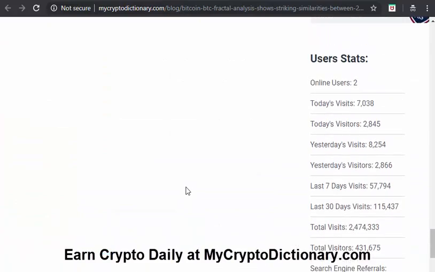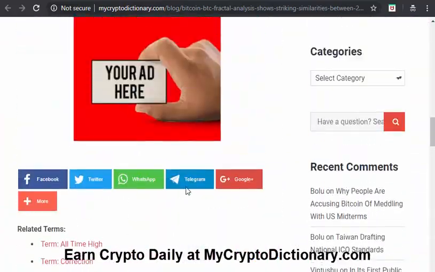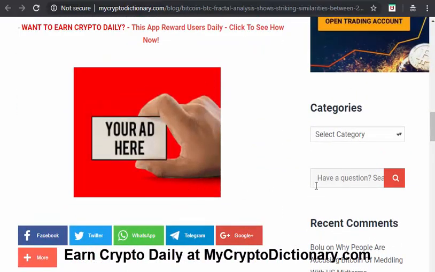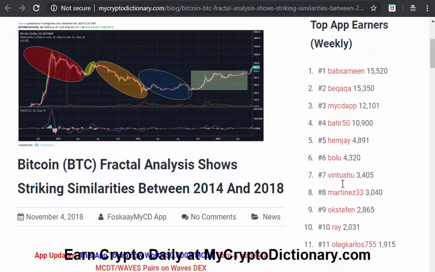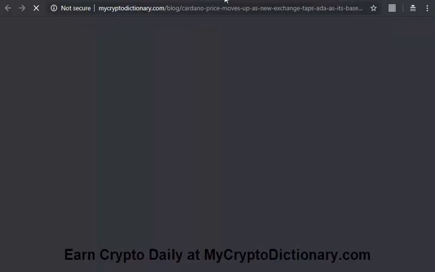Then I think we have it somewhere here. Okay, good. So you can easily put the title of this article here, search it, and it will bring it up. From there you can link to the source. So with this you can easily get that. That's coming from Crypto Daily. They have a nice article there. Check it out.